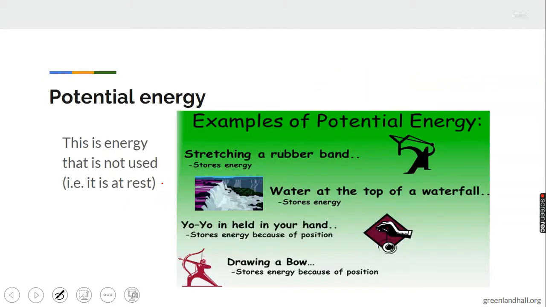Okay, what is potential energy? This is energy that is not used. That is energy at rest. Take note, energy at rest. The energy is there, but you are not using it. Listen, people who are very sick, sometimes they cannot move on their own. They are just lying down on the bed like that. They need somebody to lift them up. That one is not energy. They don't have the energy to do the things they can do.